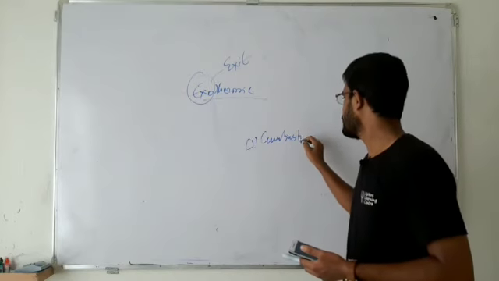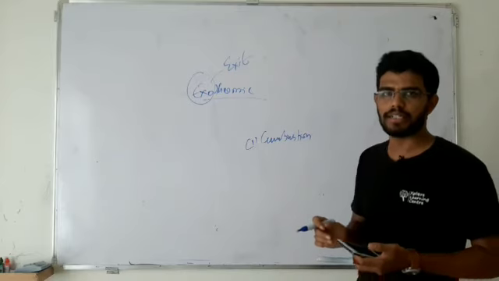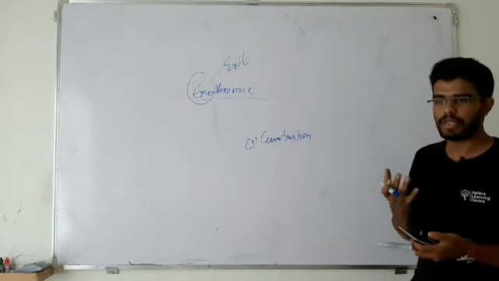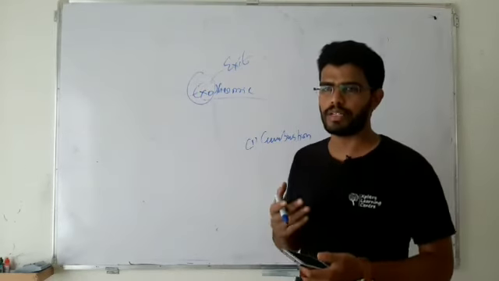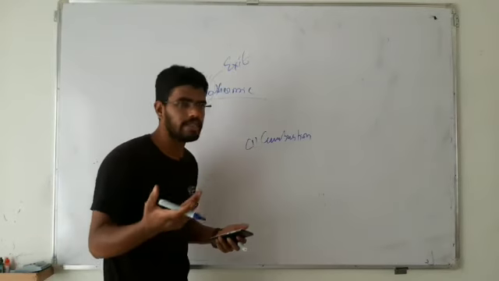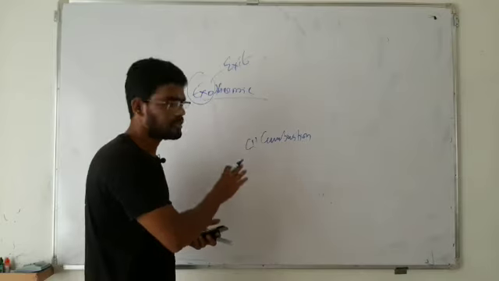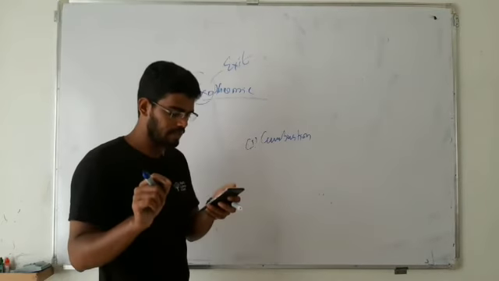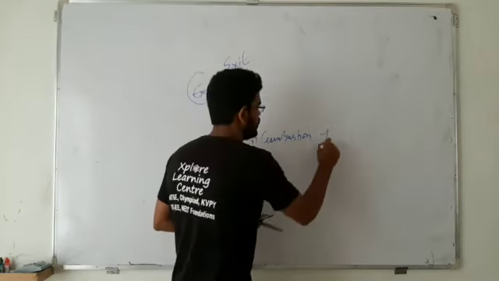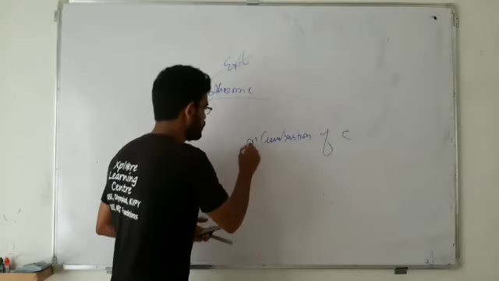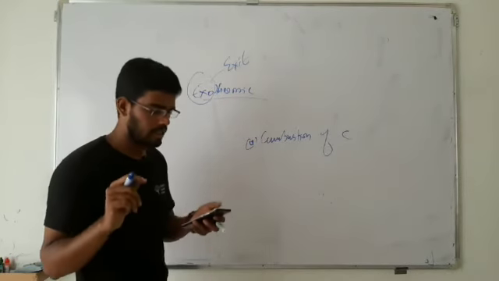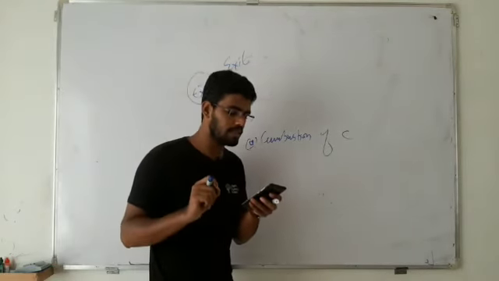The first option we know. Whenever we combust anything, whenever we burn anything, the heat is produced. The burning of candle, burning of magnesium strip, or burning of paper, that produces heat, produces flame. That is a combustion reaction. So that is definitely the answer. But one more option they have given there. Combustion of carbon is definitely the answer. Okay. But one more. Take a look at option B and option C.